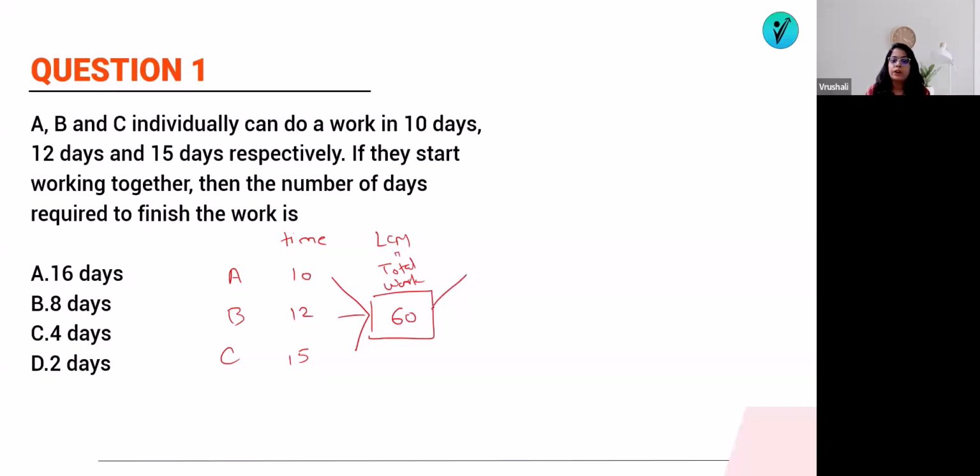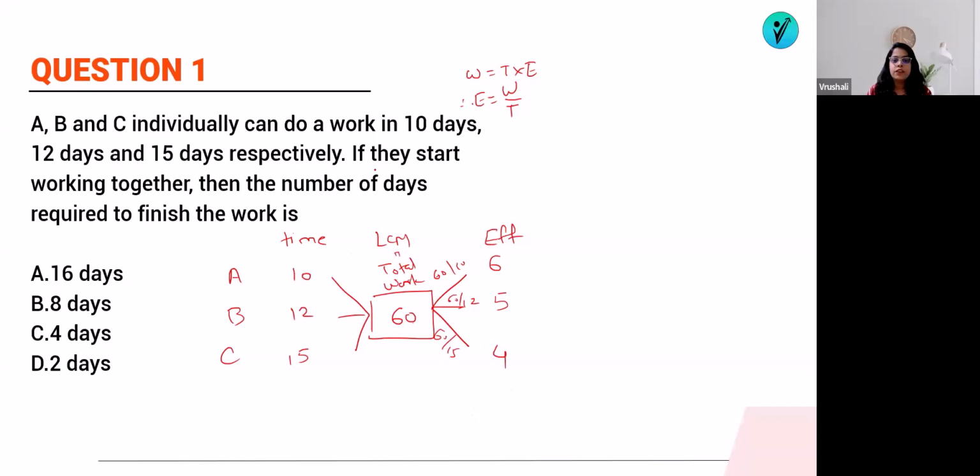Now we can find out their efficiency. What we know is, work is equal to time into efficiency. So efficiency will be work upon time. That means what will be the efficiency for A? Efficiency of A will be total work 60 upon 10, it will be 6. What is the efficiency of B? 60 by 12, because total work is 60 and time required is 12 days. So efficiency is 5. And efficiency of C will be 60 by 15. That means this will be 4.